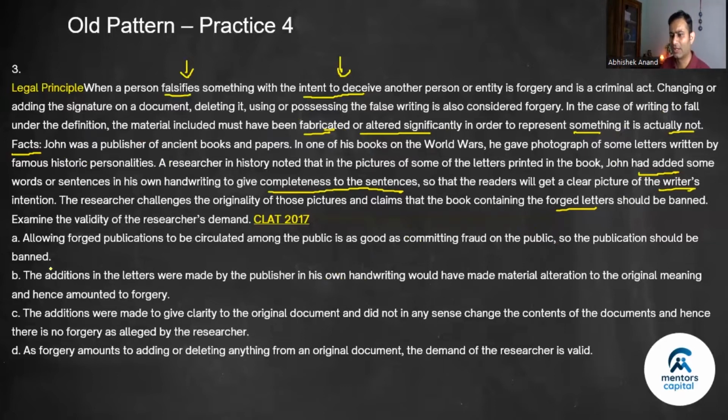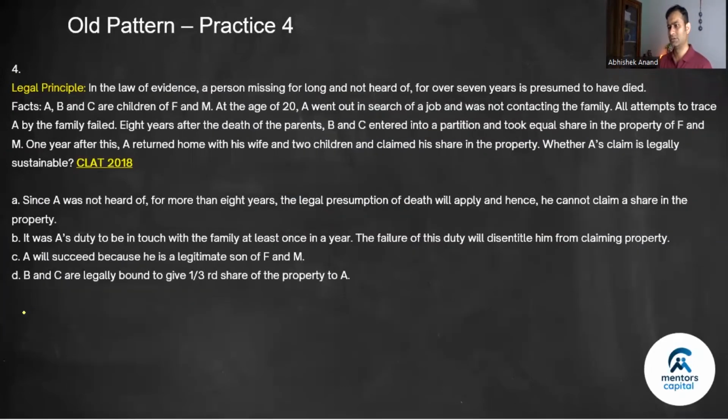So let's see what the choices are here. Allowing forged publication to be certified, it's not forged, should be banned out. The addition in the letters were made by the publishers in his own handwriting would have made material alteration to the original meaning and hence amounted to forgery. This is not forgery. The additions were made to give clarity, yes, and did not in any way change the contents, yes, and there is no forgery, yes. This is the correct answer. All we have to do is take the binary decision whether it is forgery or not, and it was not.